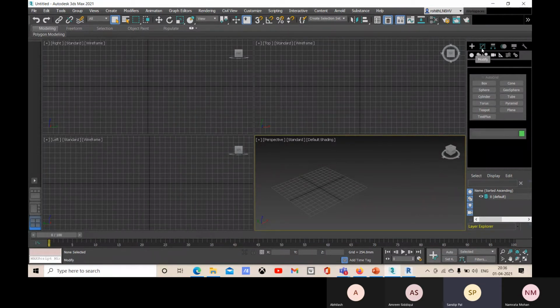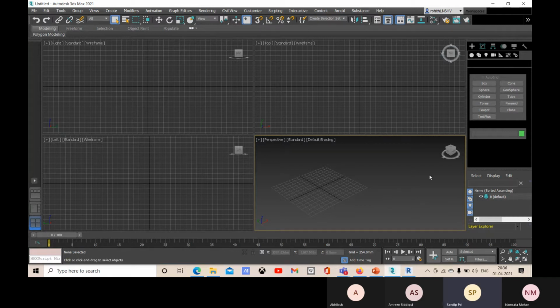And if you want to modify, so related to modifiers and modifying tools, you will find them within this modify tab. And hierarchy is to change the position of your center, your geometric center, or your pivot location that you want to change. You will find that within this hierarchy tab. And to create some motion, you will find tools related to creating motion within your character or within your scene, so that you will find here.